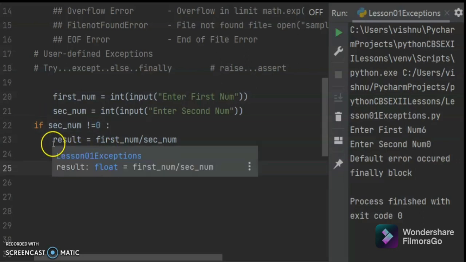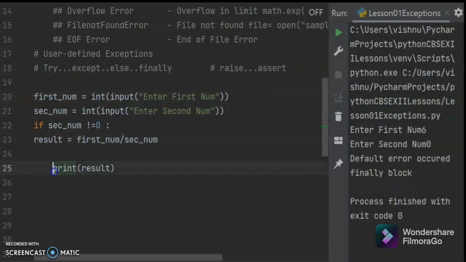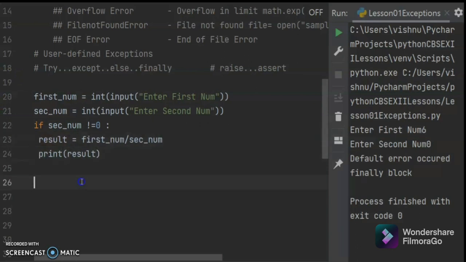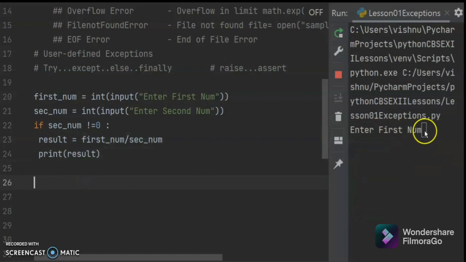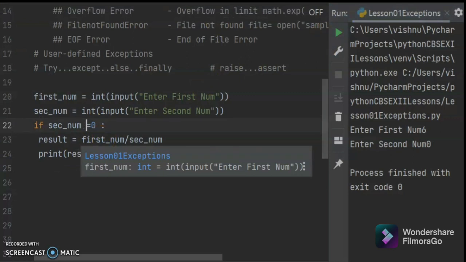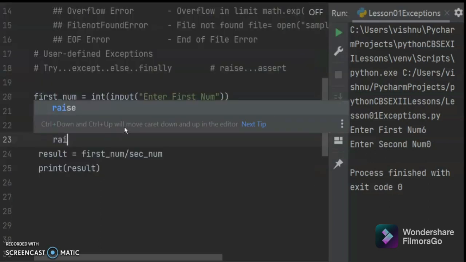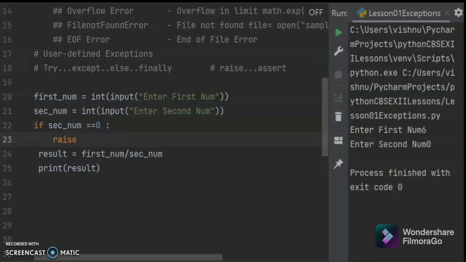Otherwise it will not execute because I have given 0. So if it equals 0, you can raise an error. The raise statement is there. You can raise a zero division error, and you can type some